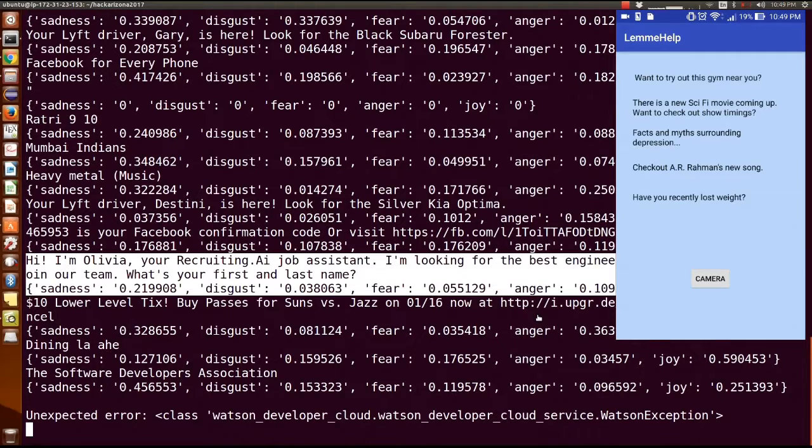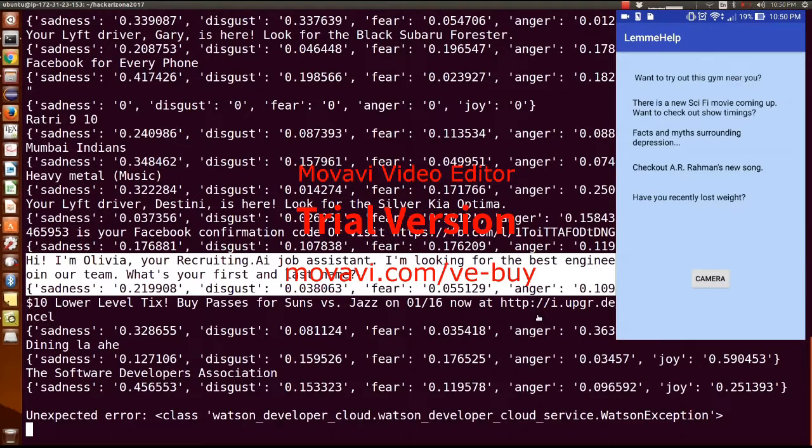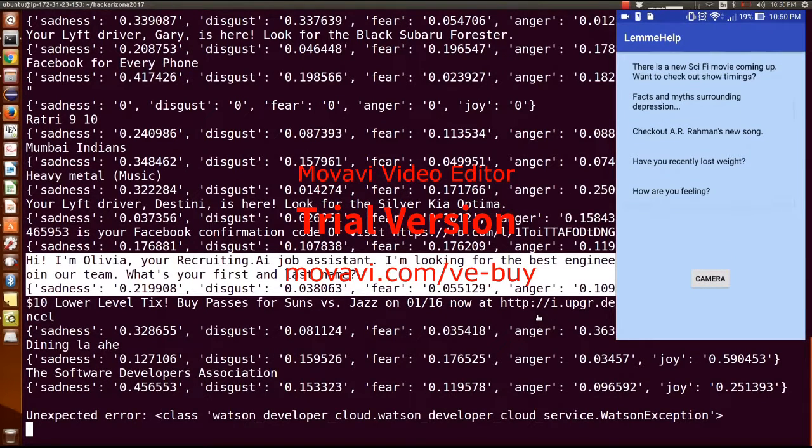So on the mobile screen, what you can see is the recommendations that we have. Based on this little aggregated data that we have, we think this would be a mild case. So there are notifications like, want to try out this gym near you, or if there's a sci-fi movie coming up, would you want to check out its show timings? And these would all be links to browser links or links to other applications.